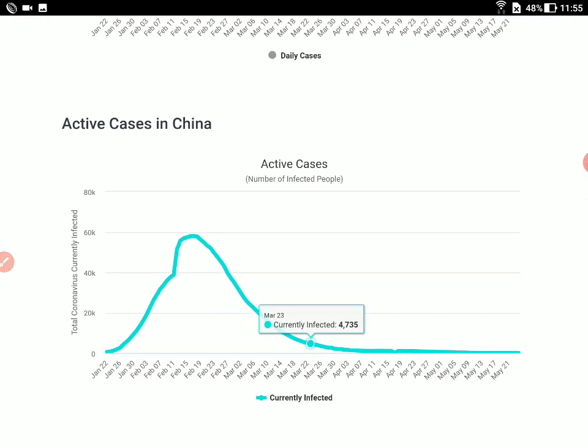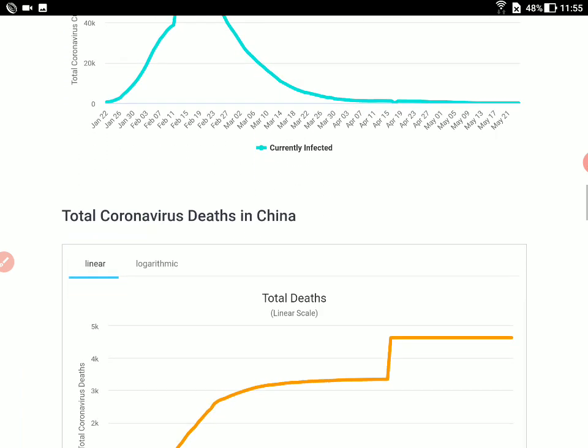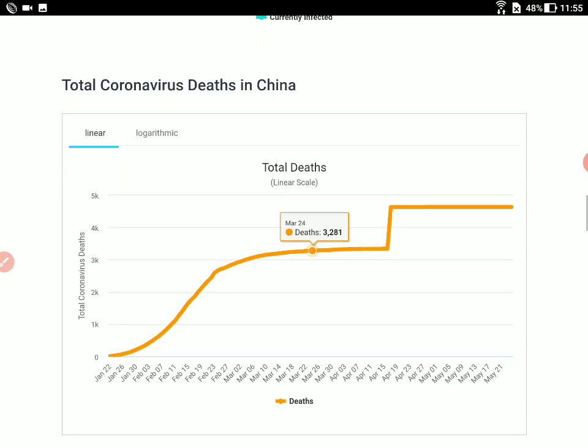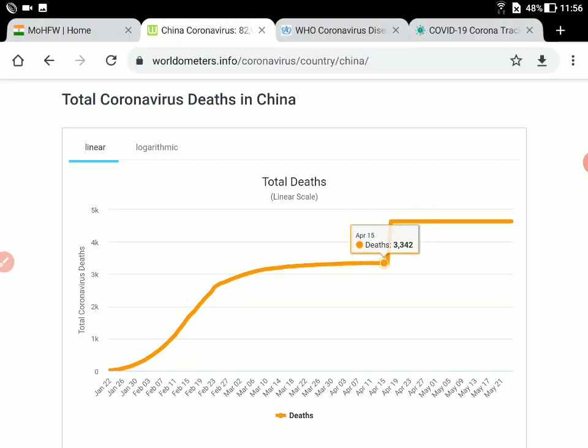Finally, active cases has also reduced, and that also shows similar behavior to the total number of cases. Okay, so this is again an interesting graph here. What you see here is on May 24th or May 25th around, or April 1st, the deaths reported were not increasing, and all of a sudden on April 17th, in a span of 2 or 3 days, the number of deaths reported was actually near about 1,000. But then again it started reducing, and then if you look here, on April 22nd, deaths reported was 4,632, and on May 14th 4,633. So only one death has been reported, and then it increased to two more.